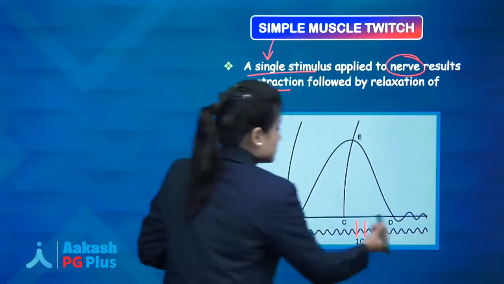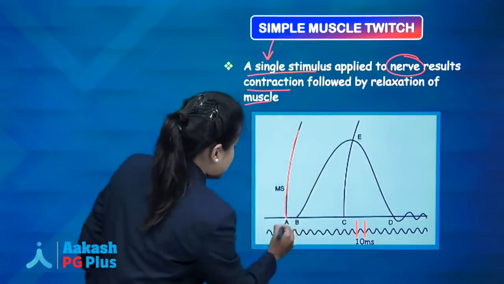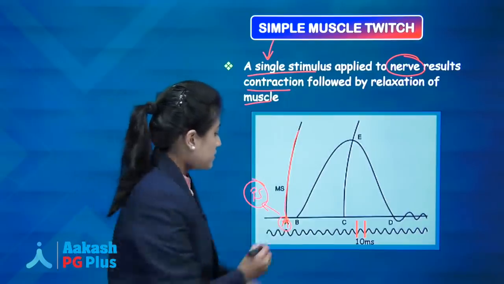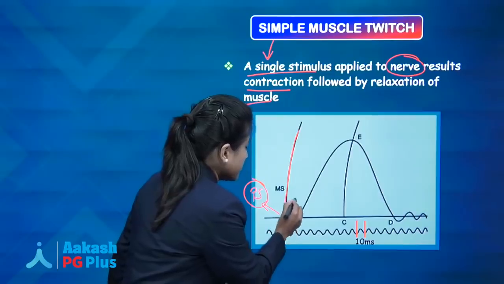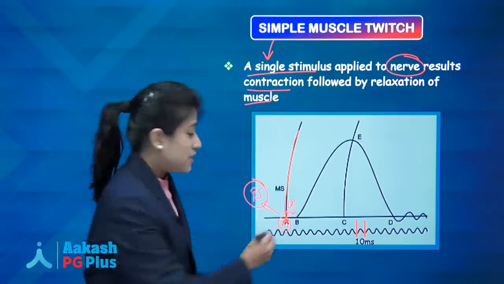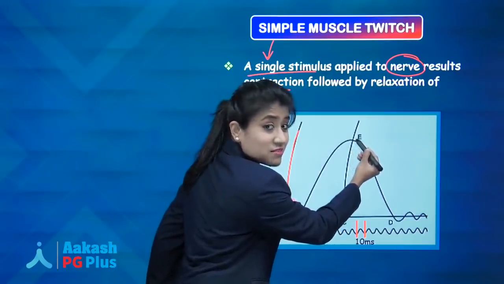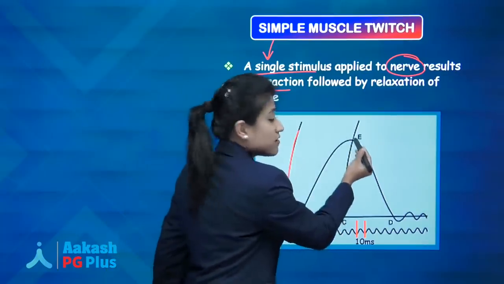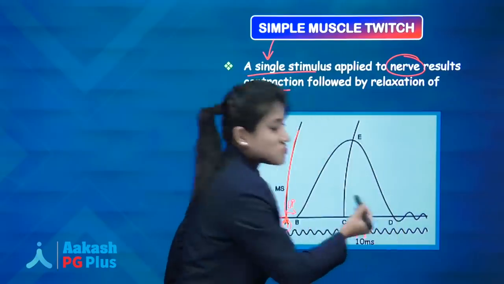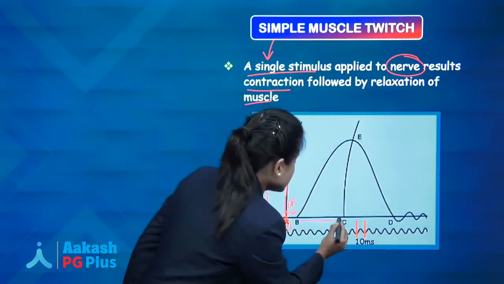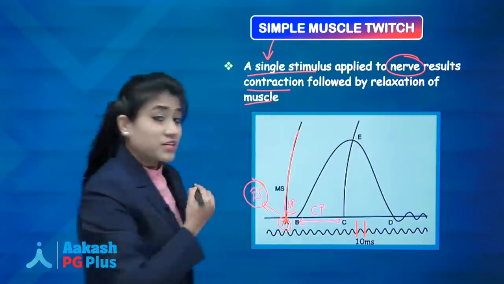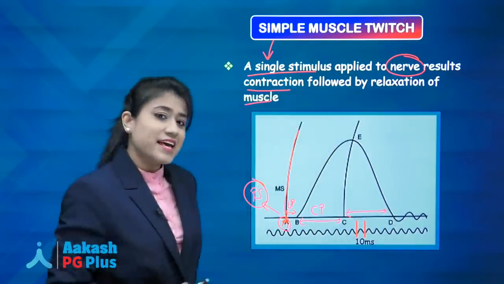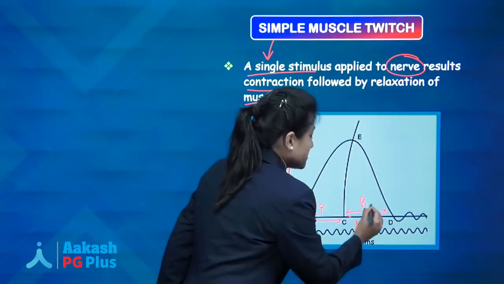Okay, so remember guys, this A is your point of stimulus. Here this is your latent period. Write it down. This is your latent period from A to B. What is this then? This is the contraction of muscle, which is recorded on your kymograph. So this is your contraction of a muscle, this one is your relaxation of a muscle. Okay, so this period from B to C is called contraction period, in which muscle is contracting. What about this C to D? Here muscle is relaxing. So C to D is your relaxation period.